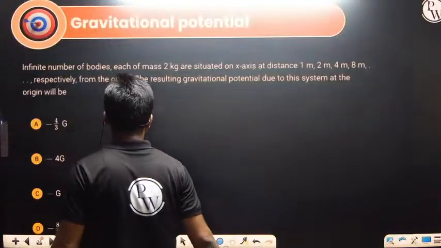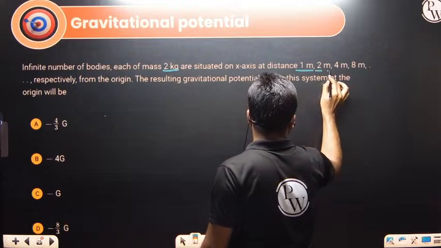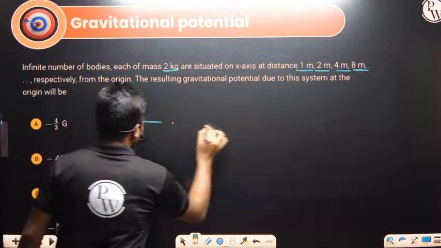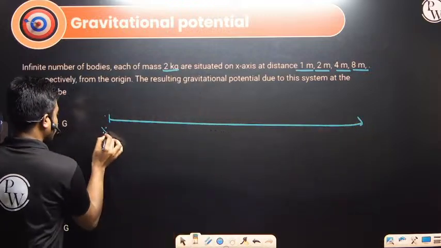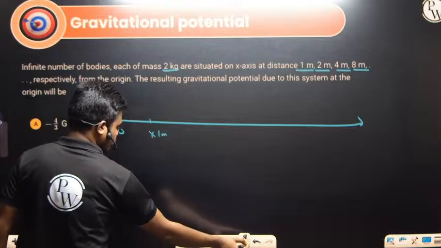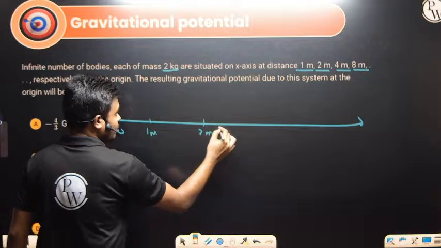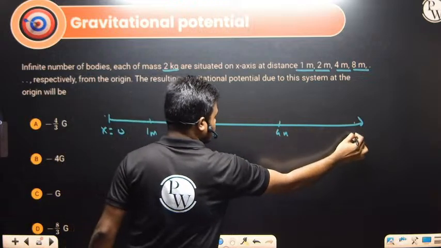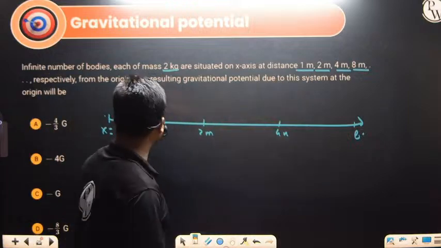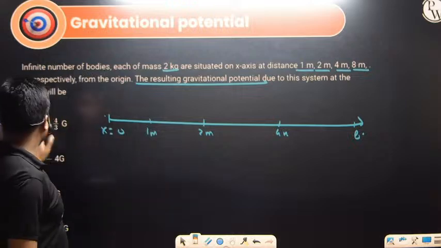An infinite number of bodies, each of mass 2 kg, are situated on the x-axis at distances of 1 meter, 2 meter, 4 meter, 8 meter respectively from the origin. So if you talk about this, different bodies are there. This is x equals 0. Next we have x equals 1 meter, this side 2 meter, this we have 4 meter, and this will be 8 meter, and so on. Different bodies are situated there. They're asking what the resulting gravitational potential due to this system at origin will be.